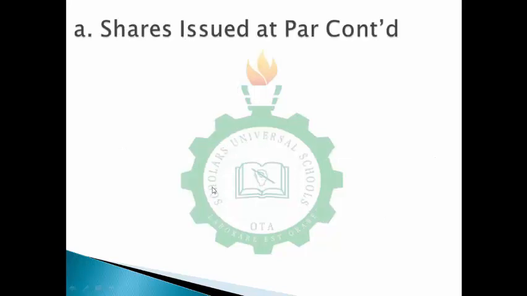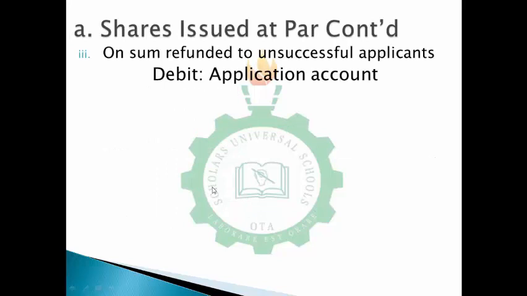Then the next thing is when you have money refunded to unsuccessful applicants. I talked about excess application the other time, and of course in a situation whereby you have excess application, there could be instances whereby you have unsuccessful applicants. That is, those that have applied but will not be able to get shares in the company. So we call that set of applicants unsuccessful applicants.